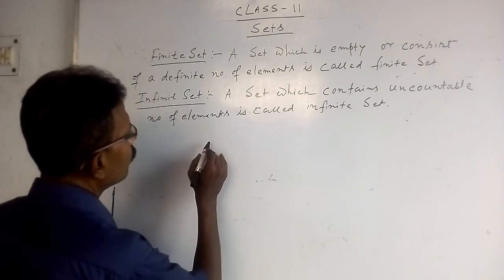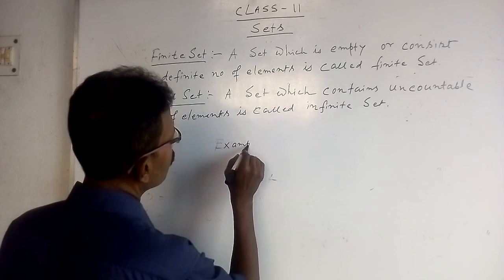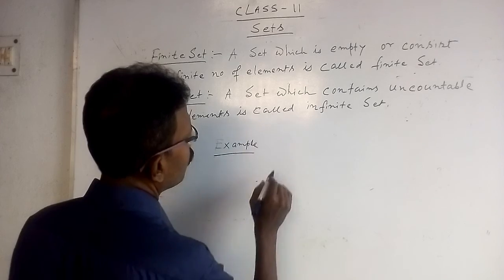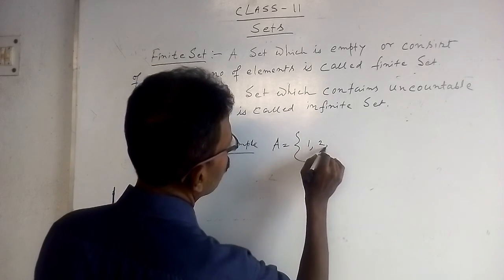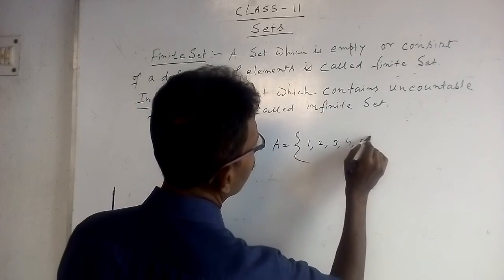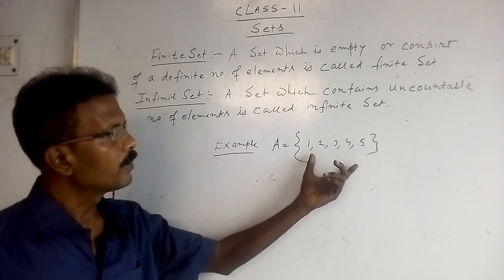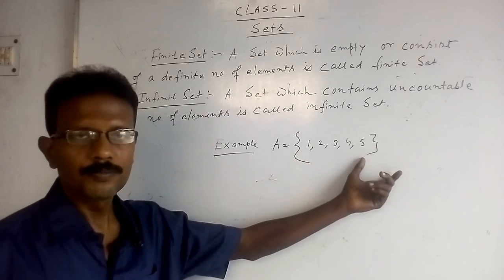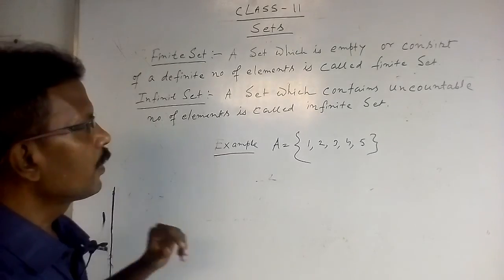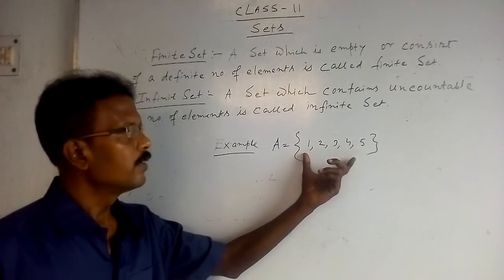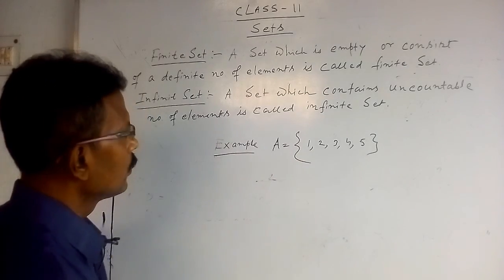For example, a set A, {1, 2, 3, 4, 5}. This is a finite set because this set has only 5 elements.